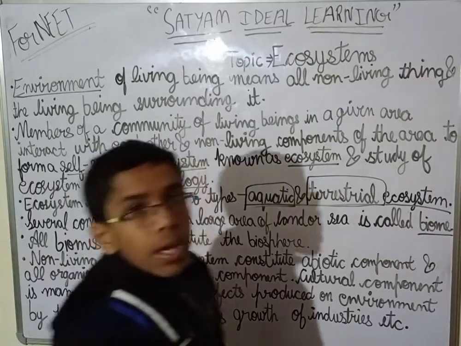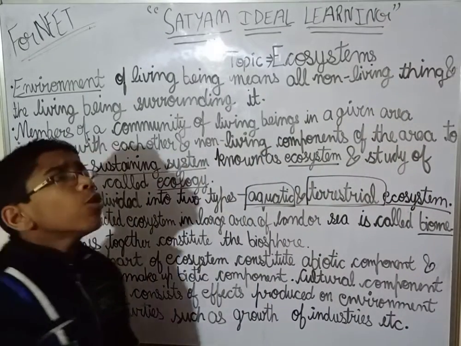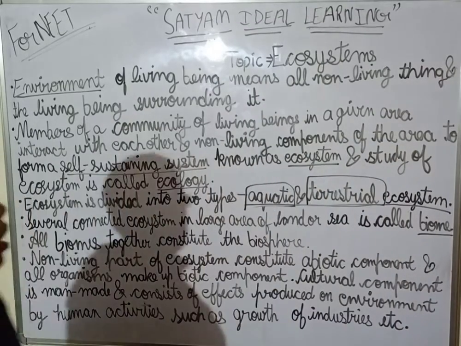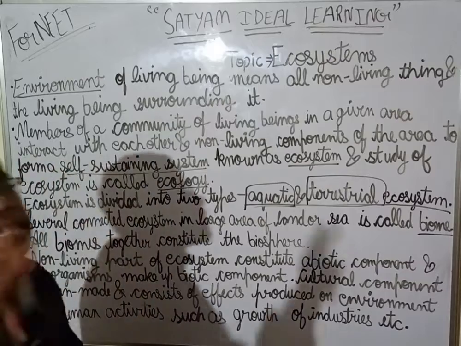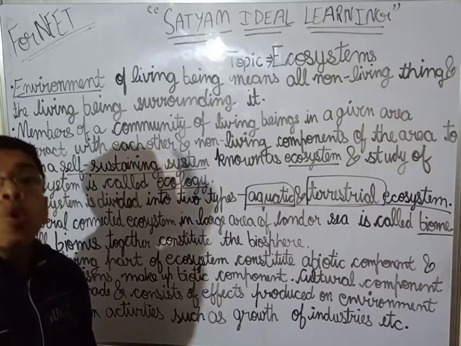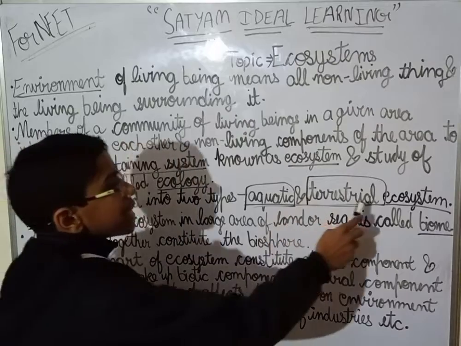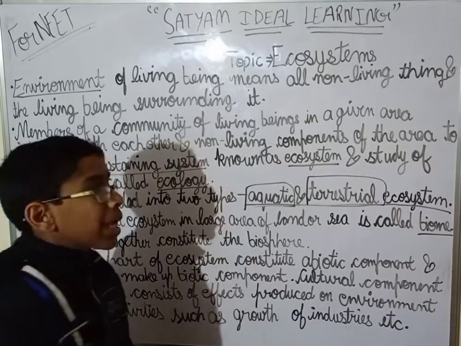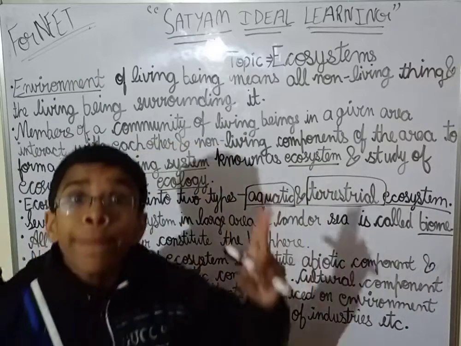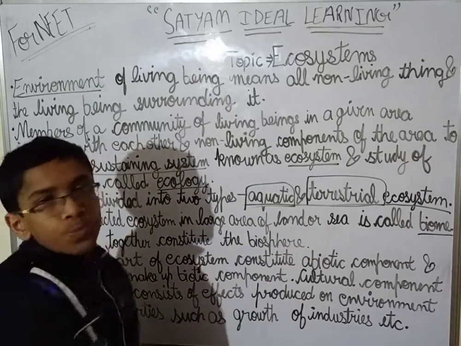Now we will be discussing the ecosystem divisions, how the ecosystem has been divided. Ecosystem may be very large, ecosystem may be very small. Ecosystem is divided into two major types. What are these two types? Aquatic and terrestrial ecosystem are the two major types into which the ecosystem has been divided.